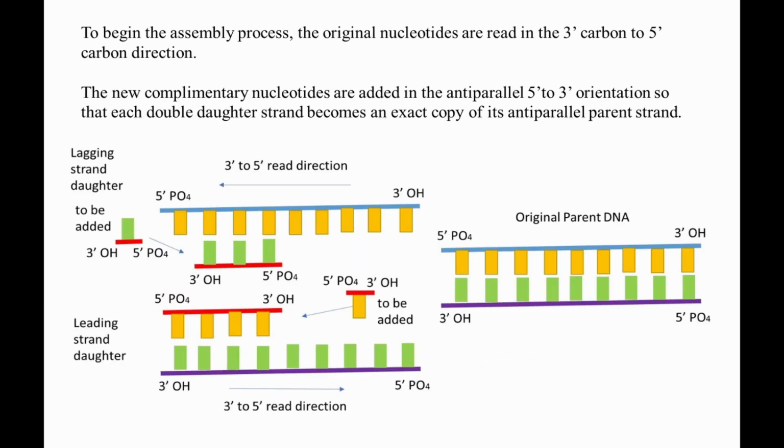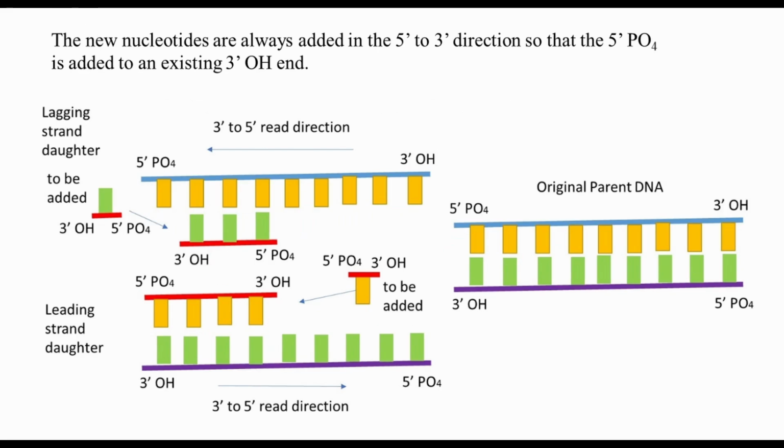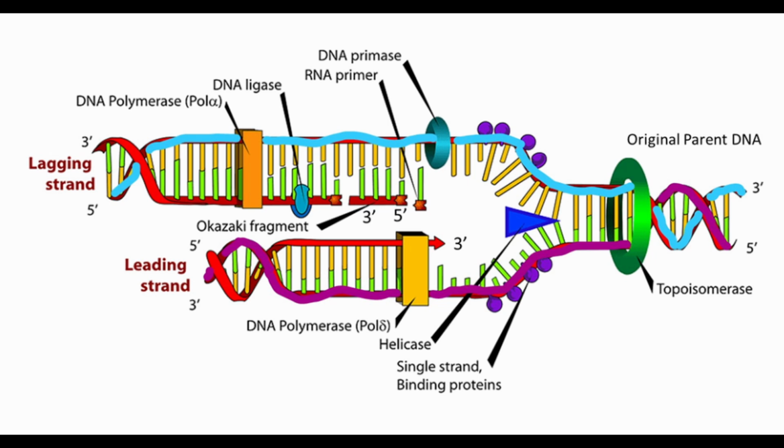To begin the assembly process, the original nucleotides are read in the 3' carbon to 5' carbon direction. The new complementary nucleotides are added in the anti-parallel 5' to 3' orientation, so that each double daughter strand becomes an exact copy of its anti-parallel parent strand. The new nucleotides are always added in the 5' to 3' direction, so that the 5' PO4 is added to an existing 3' OH end as shown in the figure. The original parent DNA strand and the leading and lagging daughter strands are shown in the next figure.